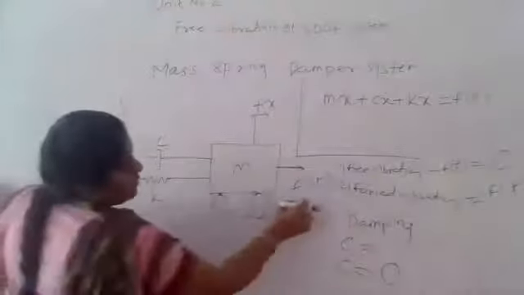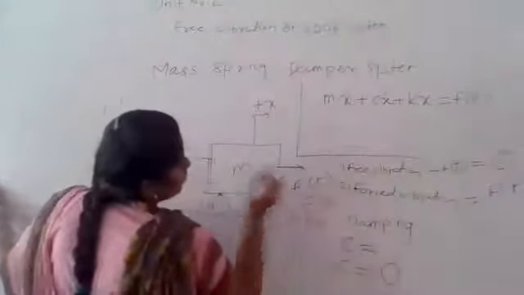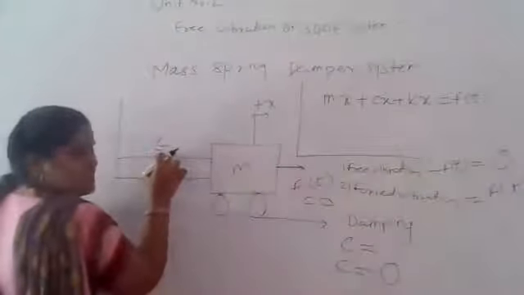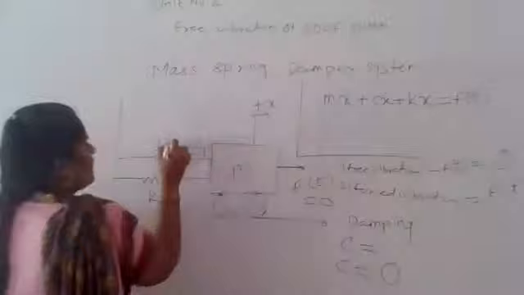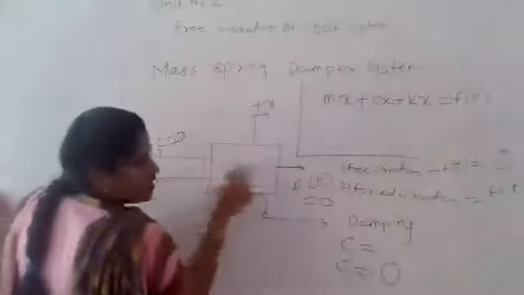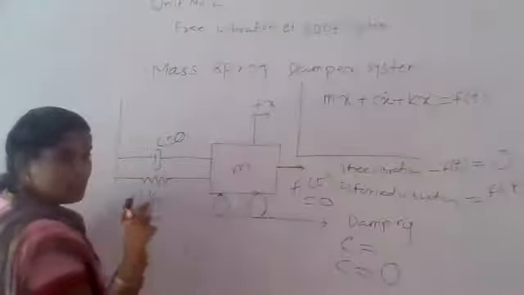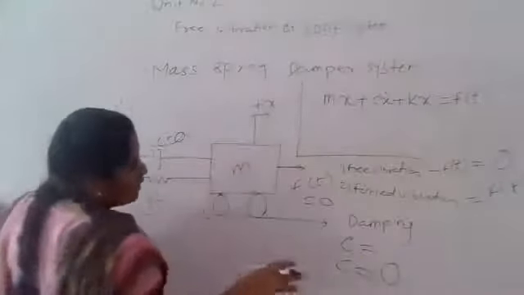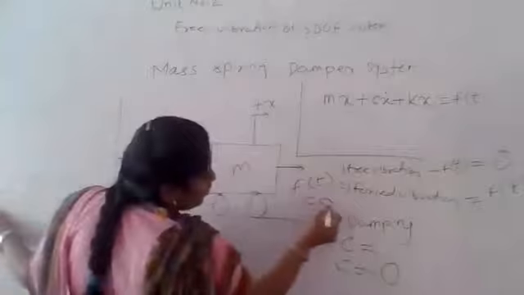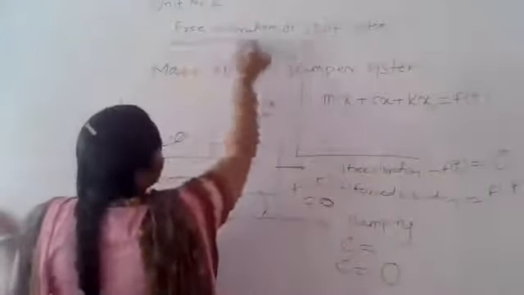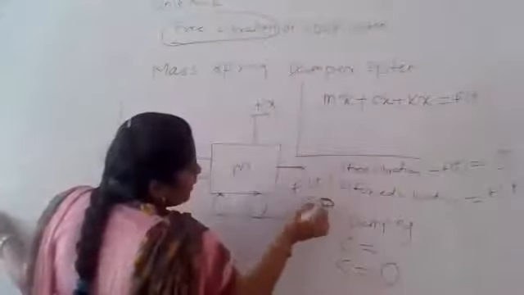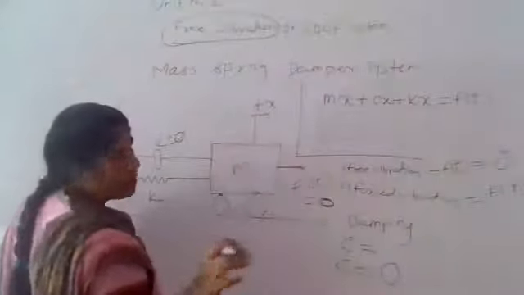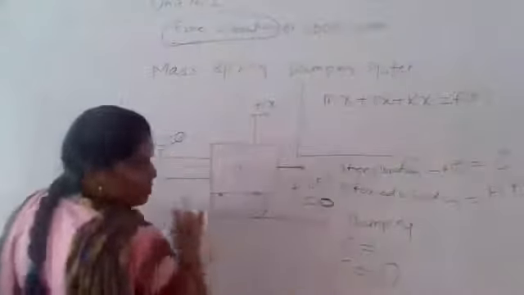How will it change? When there is a free vibration, f of t will be equal to 0. And which system is it? If C has a value, that is the damped system. If C is 0, that system becomes an undamped system. Did you notice? In this chapter, there are only two derivations we need to look at. That is nothing but a free vibration. So in this unit number two, the f of t value will become 0. Here I showed you the total diagram.